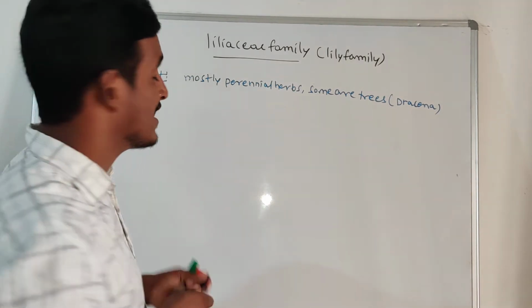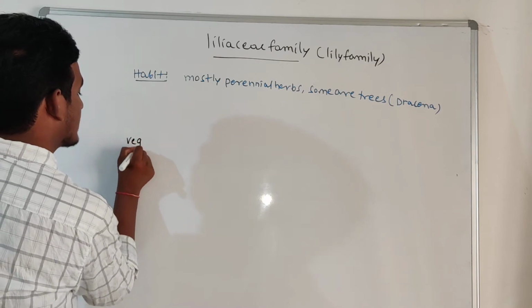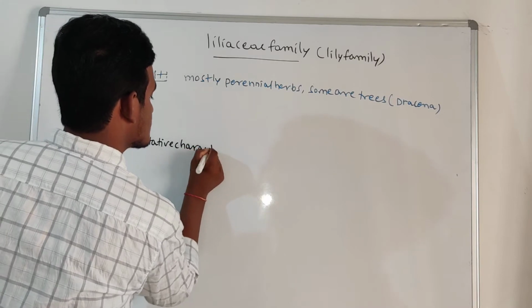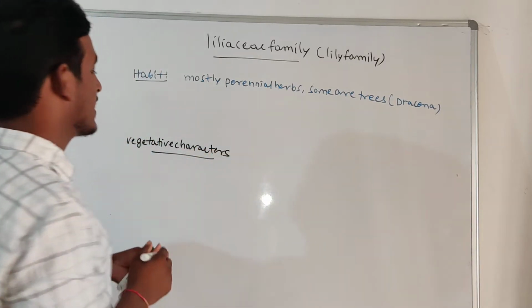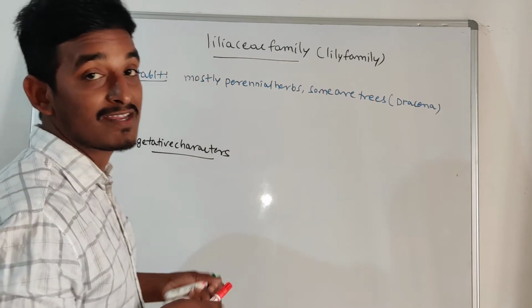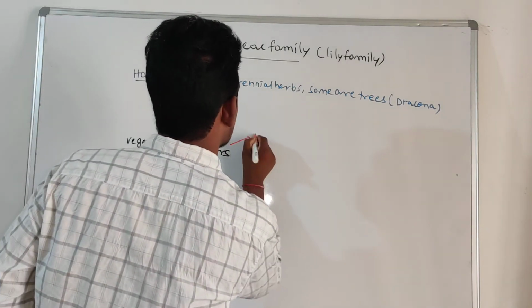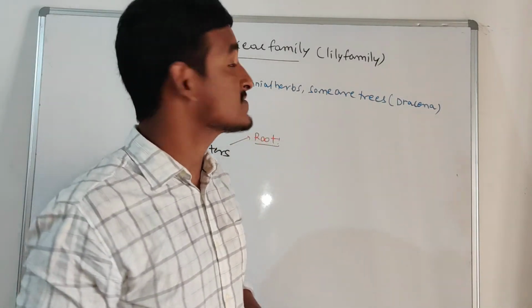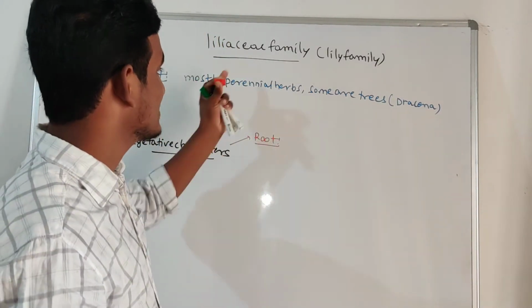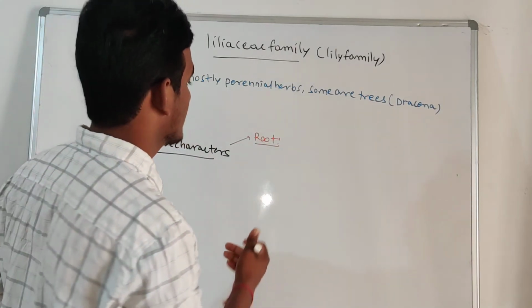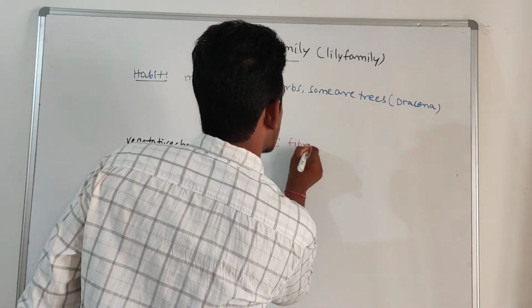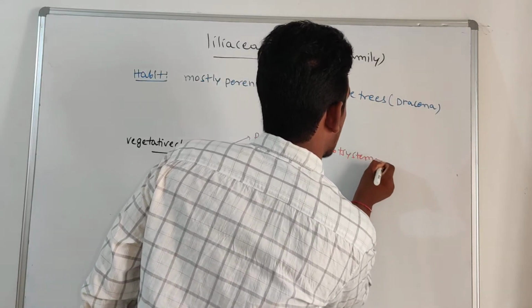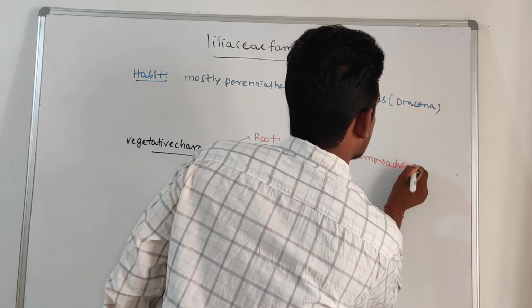After this we are starting with the vegetative characters of this family, starting with the root. Which type of root is found in this Liliaceae family? It is a monocotyledon, so it has a fibrous root system or adventitious root system.